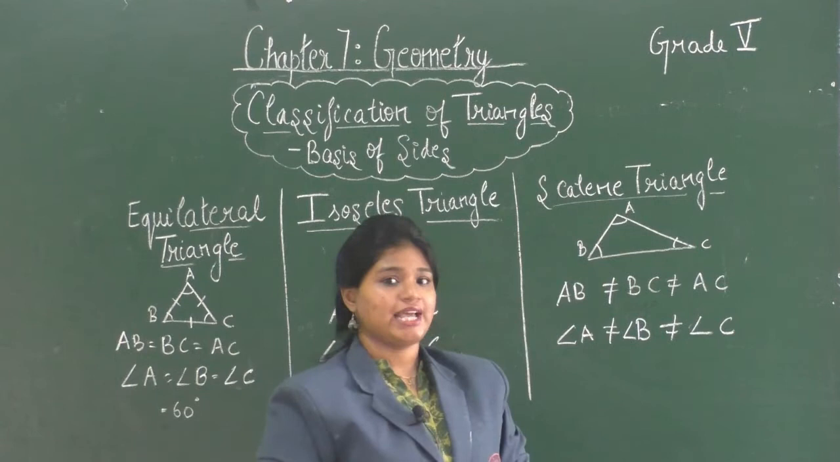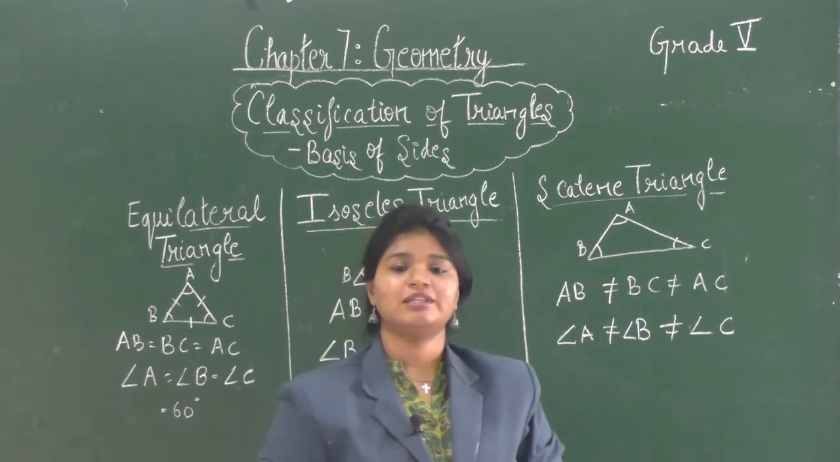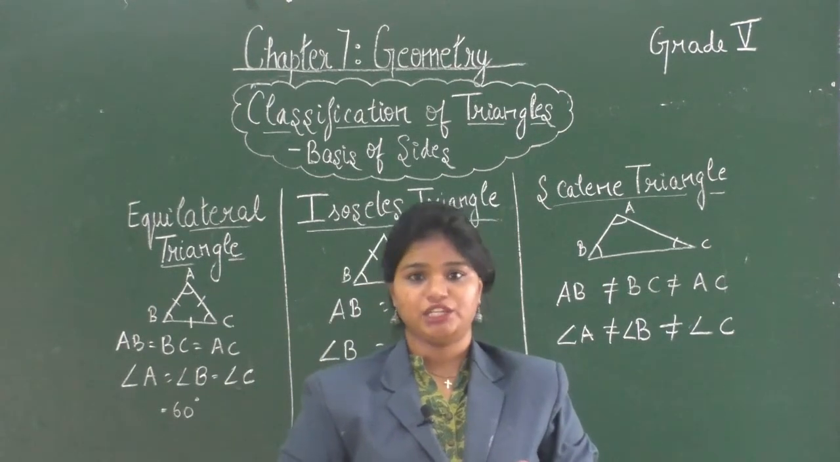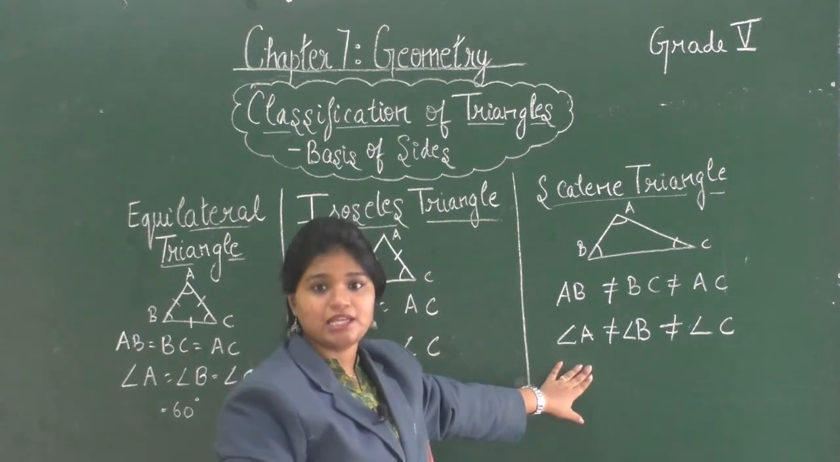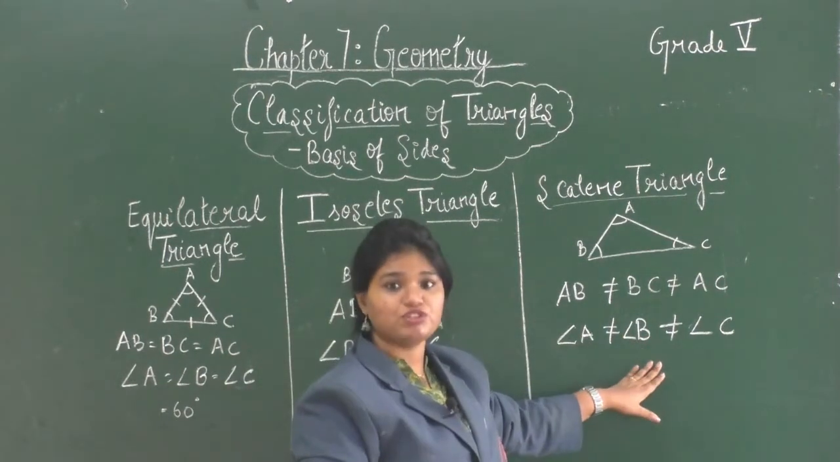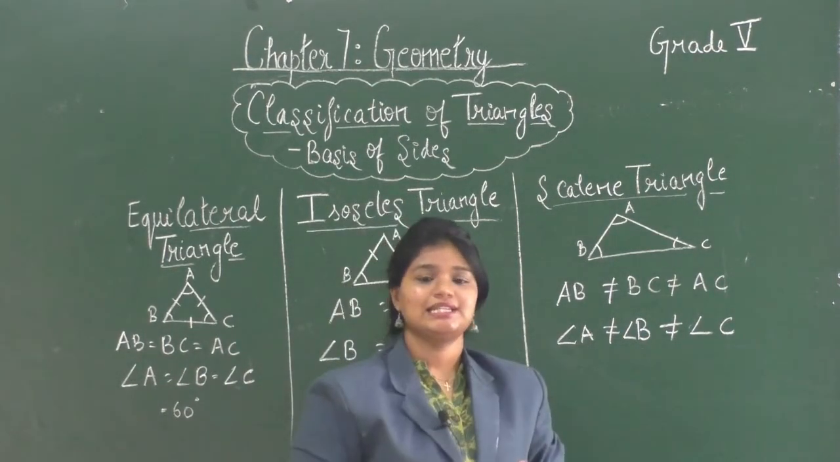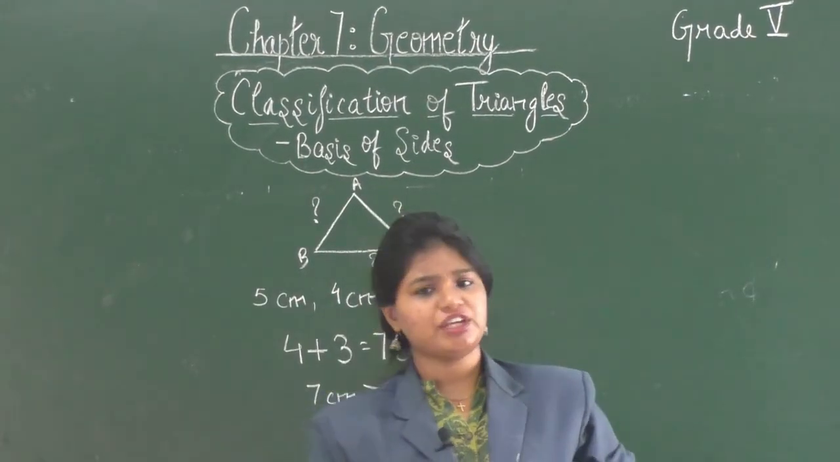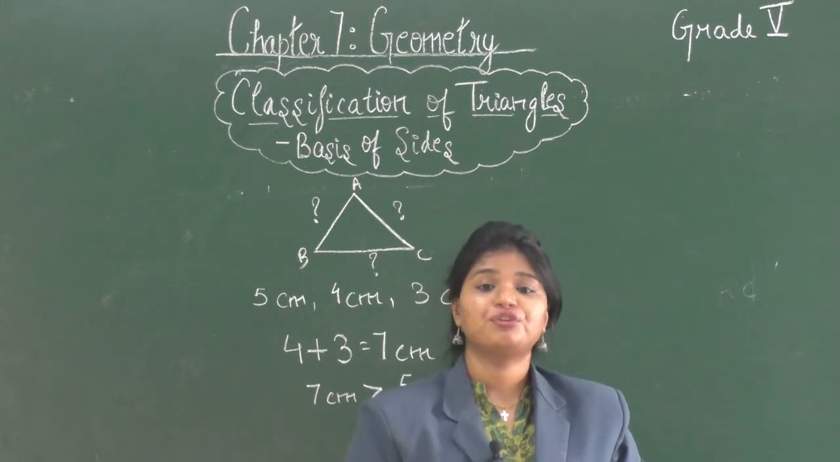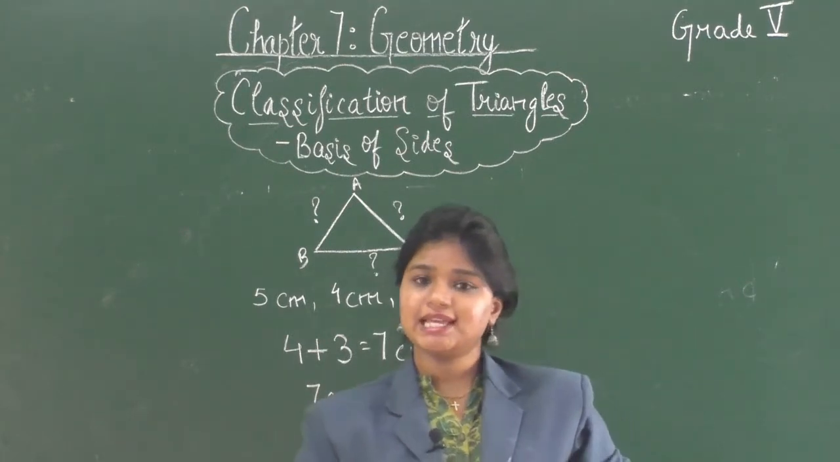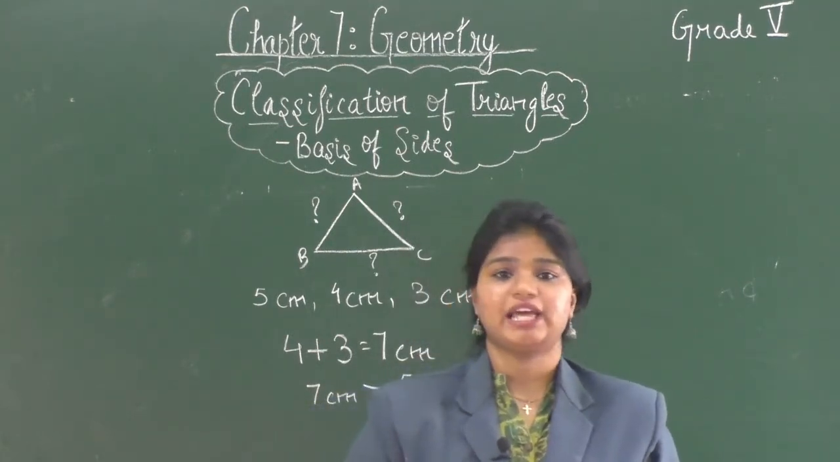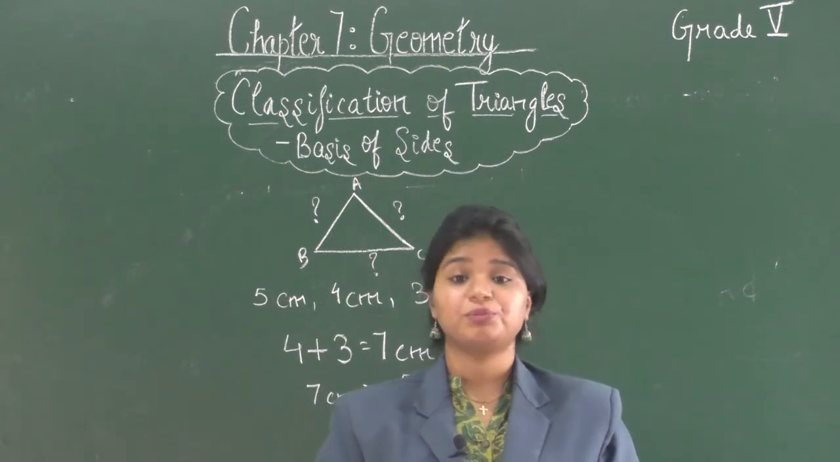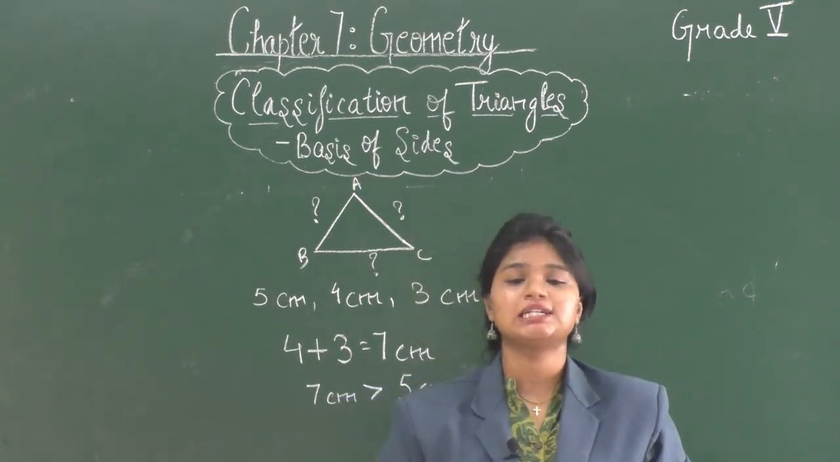Now since the sides are unequal to each other, the angles are also unequal. So angle A is unequal to angle B, which is further unequal to angle C. Can we form a triangle with any 3 given measurements? No. There is a rule that states that the sum of the length of 2 smaller sides should be greater than the length of the third side.